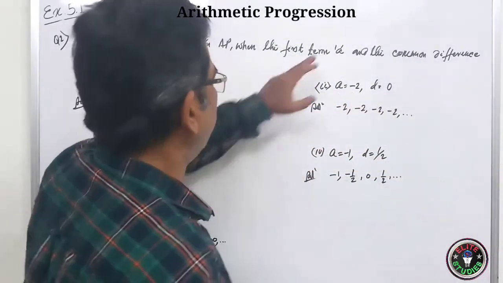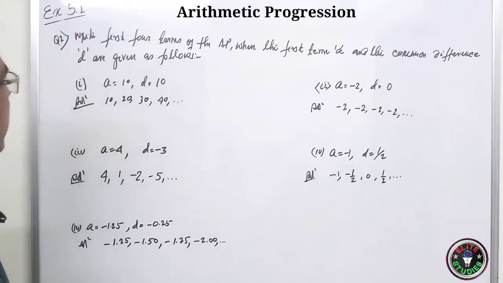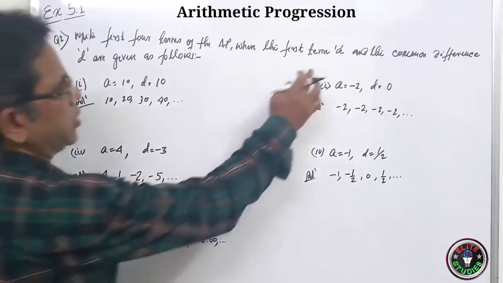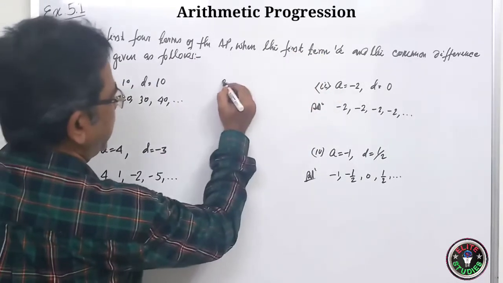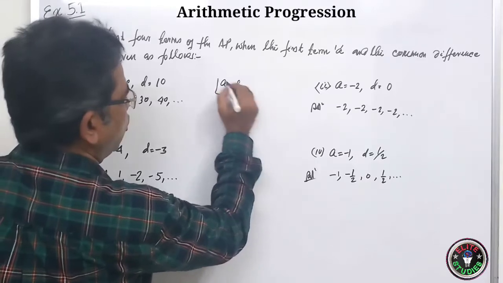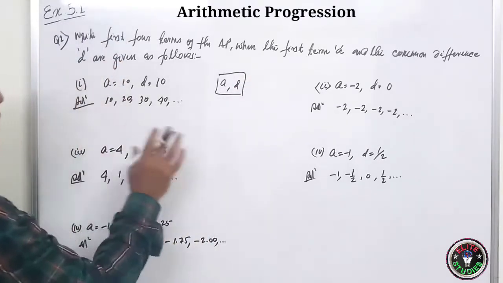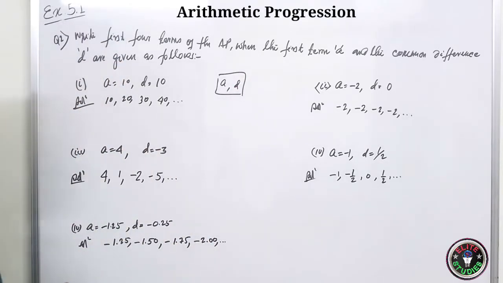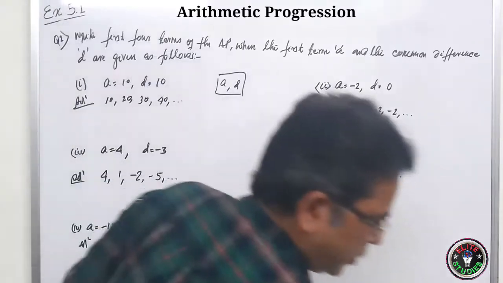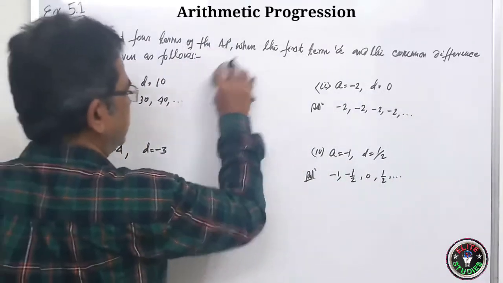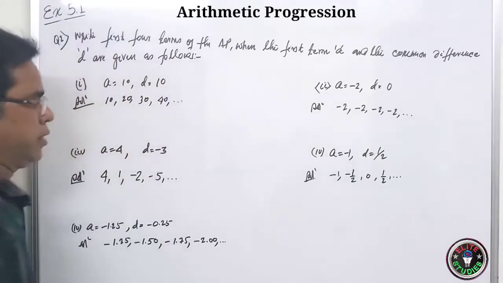So if A is given, and from here what do you understand? To write an AP we need 2 things, A and D. If A and D are known to us, we can write the AP. Note it down please. Or you take this screenshot.